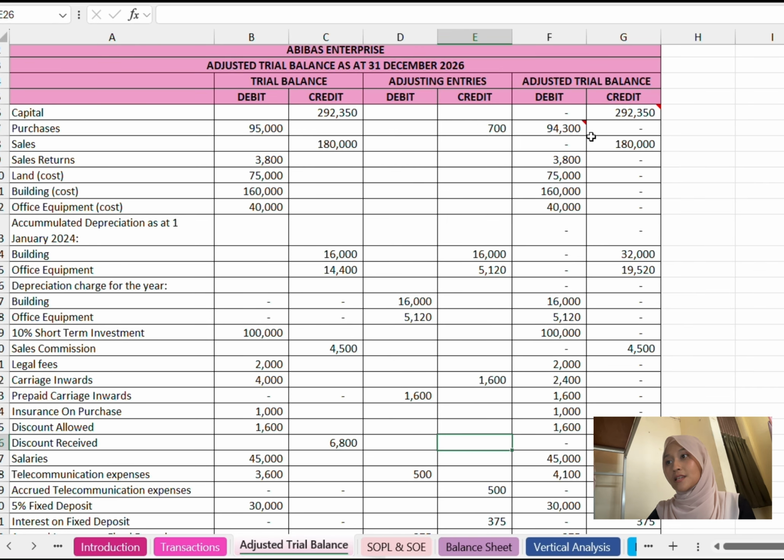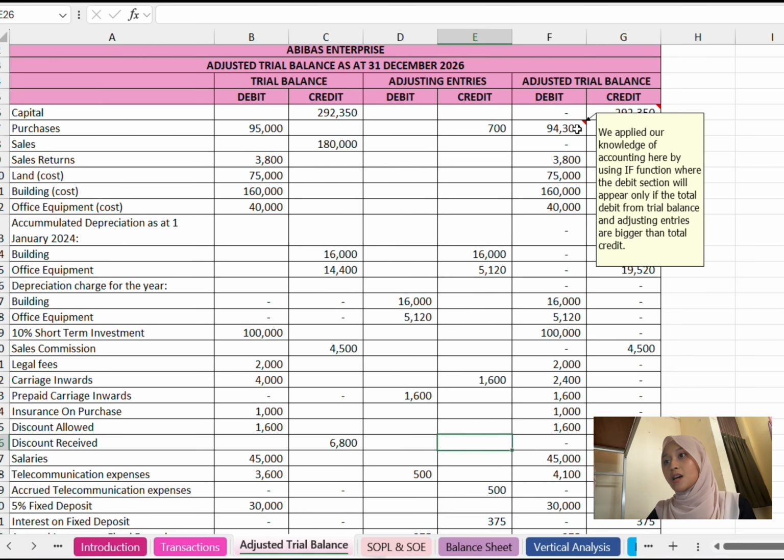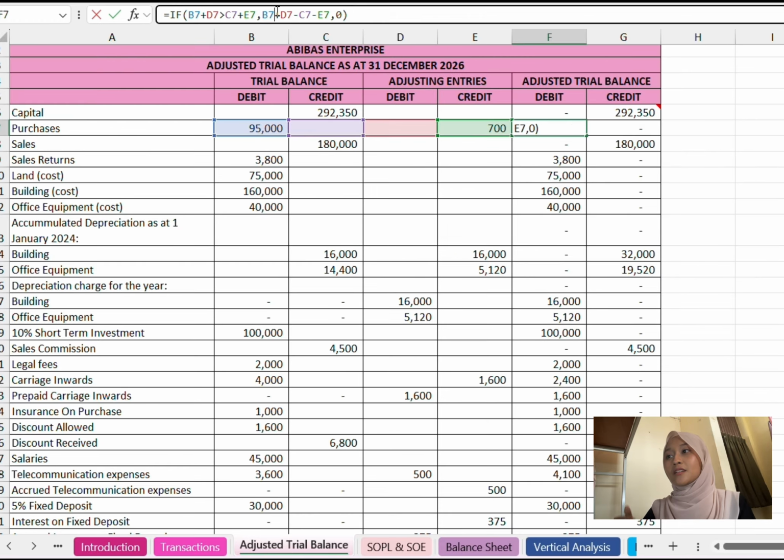As we can see here, for example, purchases, for the debit side first, we need to use the IF function: if the debit side of the trial balance plus the debit side of the adjusting entries is more than the credit side of the trial balance and the credit side of the adjusting entries, then we put the total amount of the debit side.